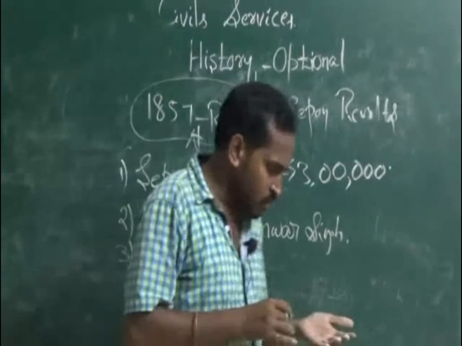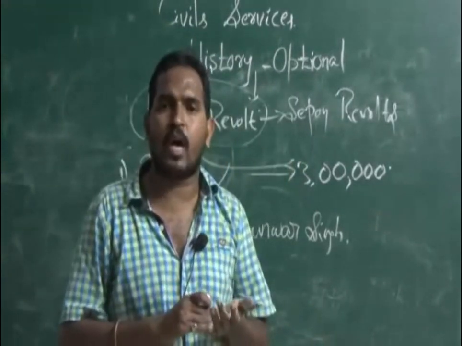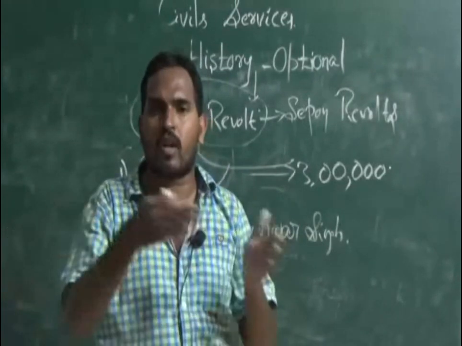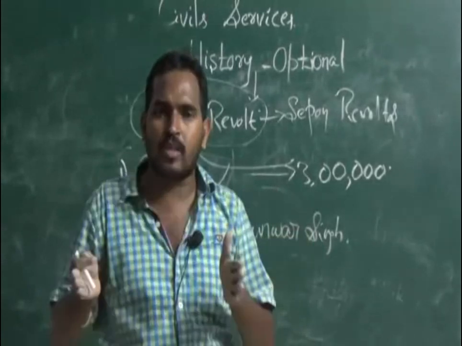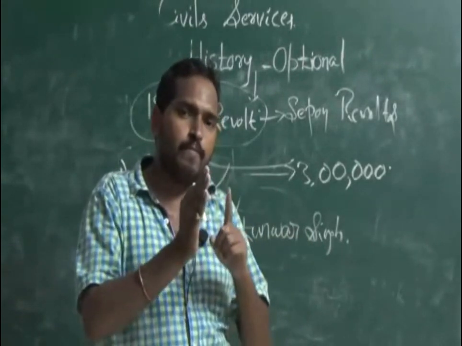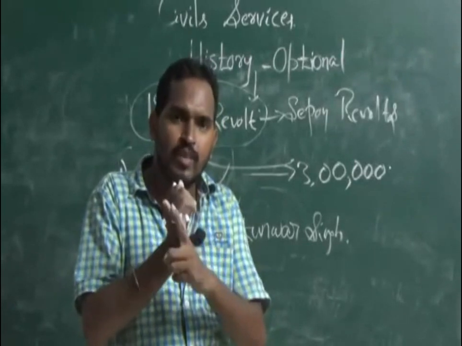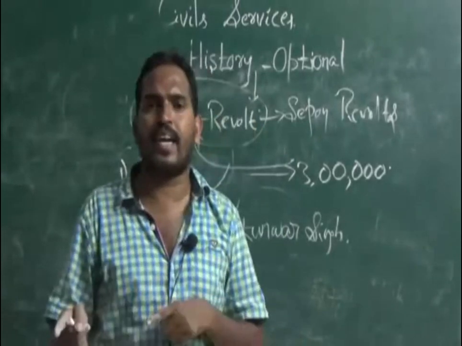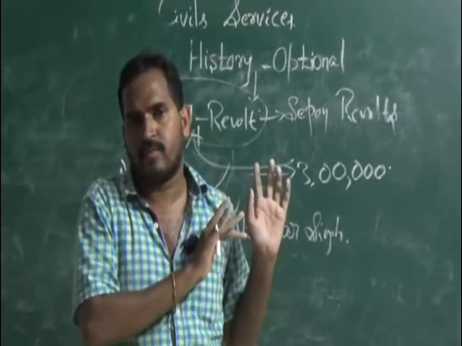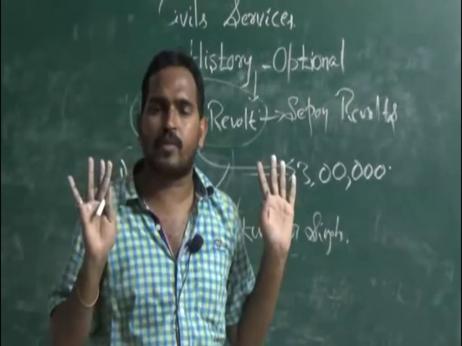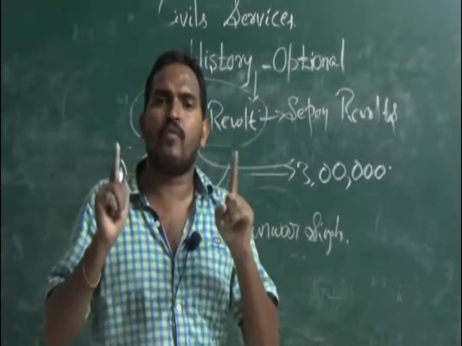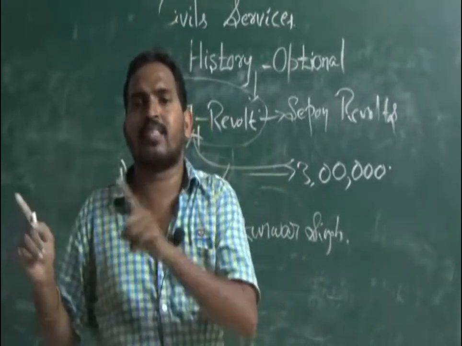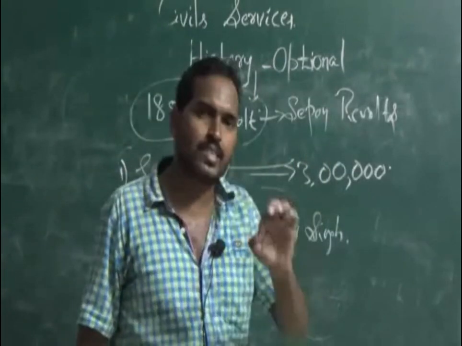Many kings participated because of the doctrine of lapse, which was adopted by Dalhousie. According to this policy, no king has the right to give his throne to an adopted son. No adopted son of any king in India has the right to occupy the throne. That is the doctrine of lapse.